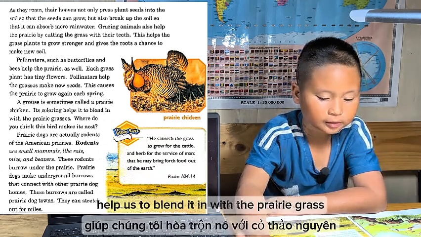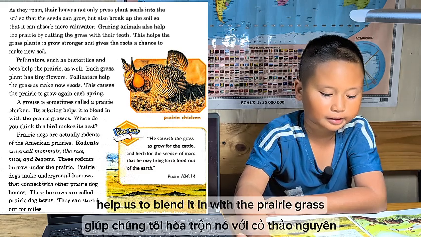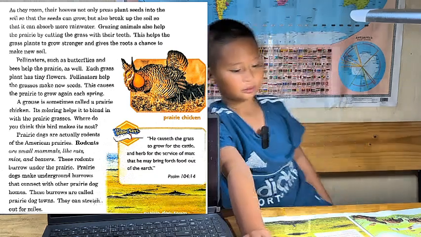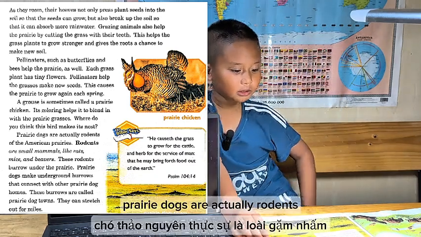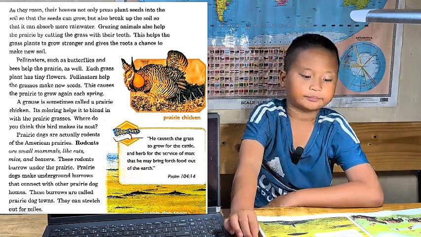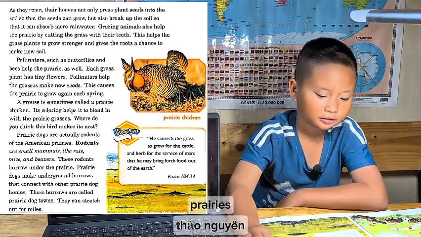A grouse is sometimes called a prairie chicken. Its coloring helps it blend in with the prairie grass. Where do you think this bird makes its nest? Prairie dogs are actually rodents of the American plains, the prairies.